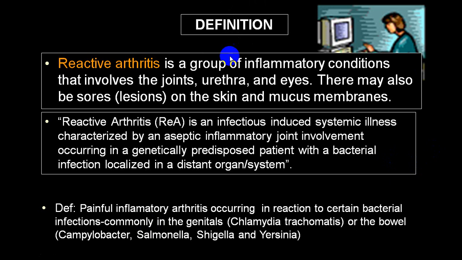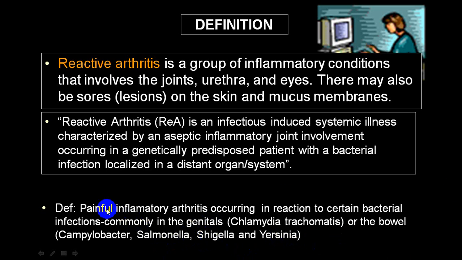Reactive arthritis usually follows some earlier episode of bacterial infection. This is very commonly following chlamydia, that is involving the genitals, or infections involving the bowels, like Campylobacter, Salmonella, Shigella, or Yersinia. So these are the common infections, either genital infections or bowel infections.